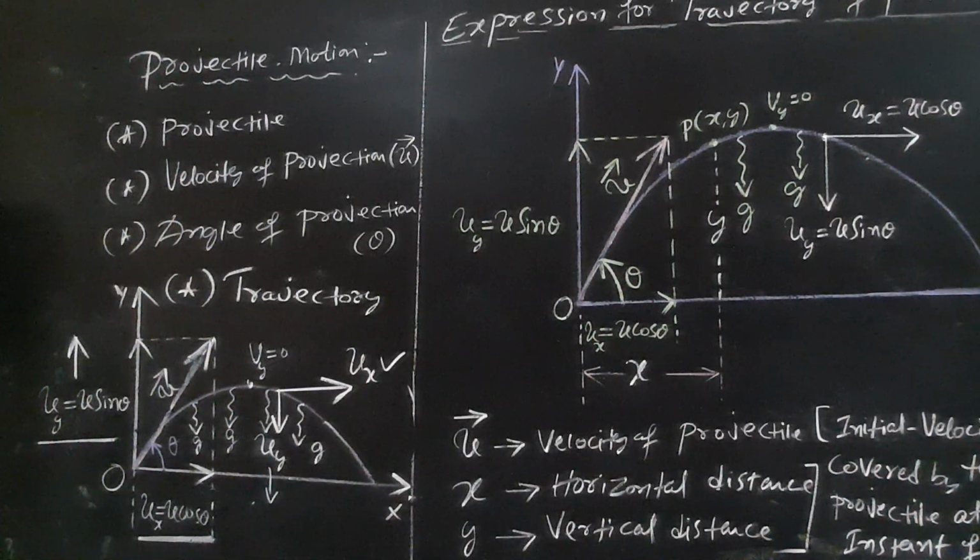Okay, now we'll move on to the path of the projectile, which is a parabola. Trajectory of a projectile is a parabola.